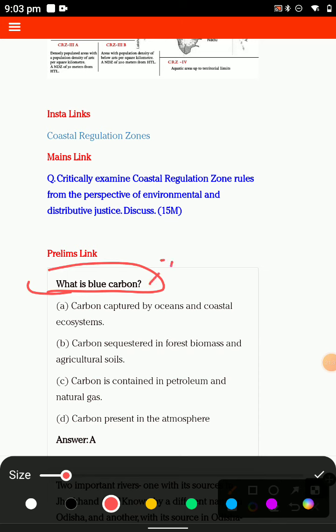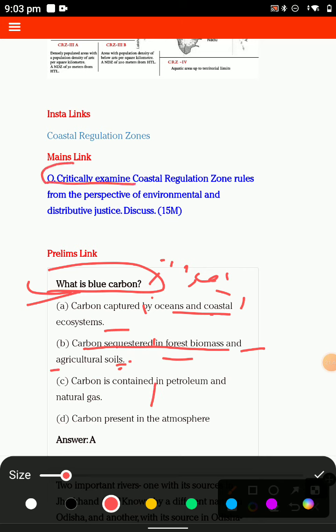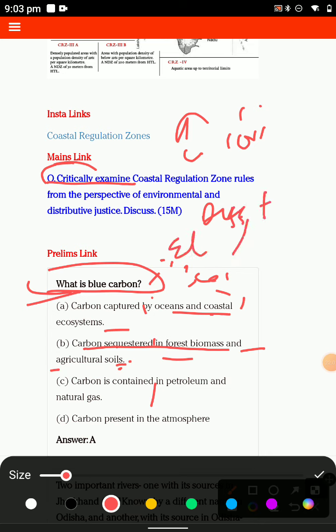You should know first, blue carbon occupies the ocean and coastal ecosystem, the carbon sequestered in the forest biome, agriculture, soil, that is to be known. And you have read that the coastal is sea related, because you have explanation, critically examine. In this previous question I have related to the comments: how you can answer, and how you have written comment and discuss and illuminate and justify.